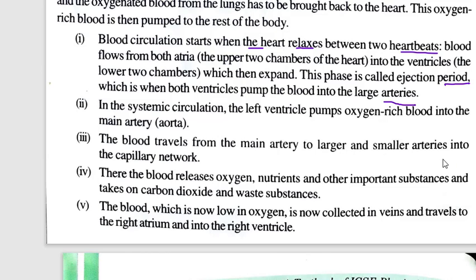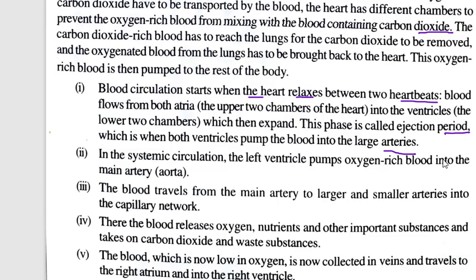So let us see again how the whole working is happening. Blood circulation starts when the heart relaxes between two heartbeats. So from there we will start. When our heart is relaxing, blood flows from both atria, left and right, into the ventricles. It is going down, flowing into the ventricles, the lower chambers, which then expand. Now these ventricles are expanding and blood is coming to those ventricles.